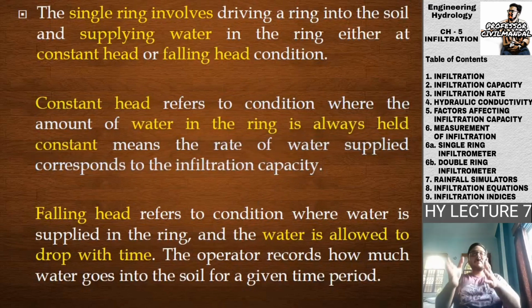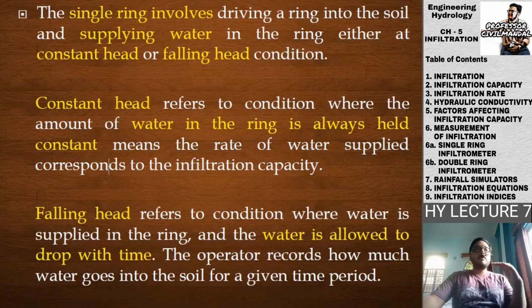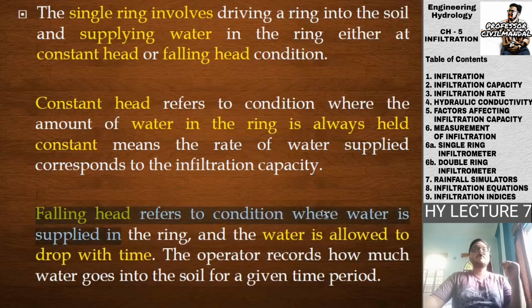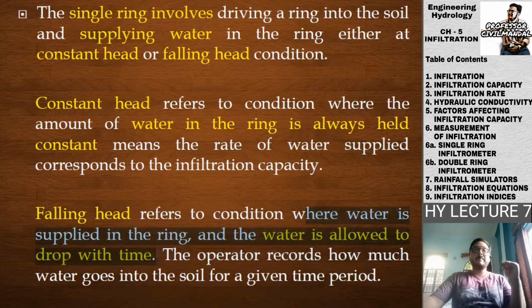So what do the constant head and the falling head refer to? Constant head refers to the condition where the amount of water in the ring is always held constant, which means the rate of water supplied corresponds to the infiltration capacity. And the falling head refers to the condition where the water is supplied in the ring and the water is allowed to drop with time. So if the head is maintained constant, it is the constant head, and if it is dropping continuously, it is the falling head.